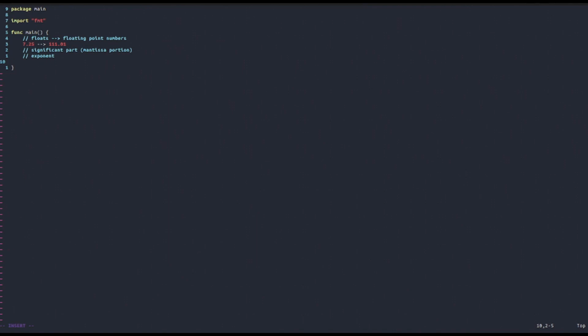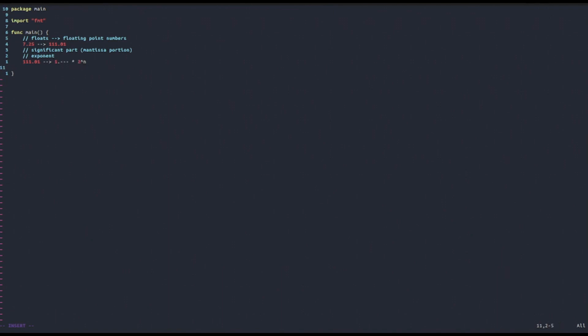But we do not know yet what these words mean. We say significand part, exponent, but what even is that? The definition of significand part and exponent will become clear once we know in which form the computer transforms this decimal number into binary. In particular, it will transform our converted number, 111.01, into the following form: 1 point some digits, times 2 to some number.